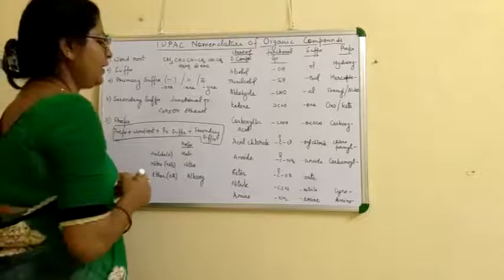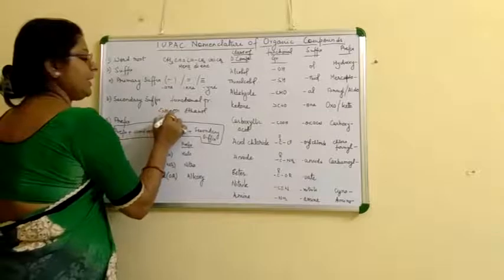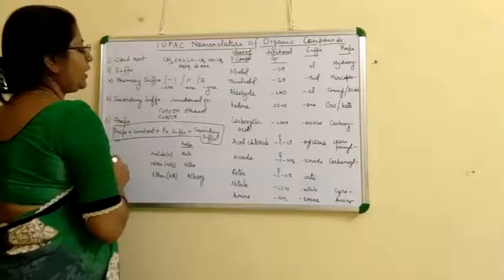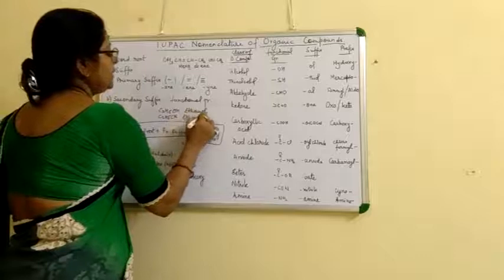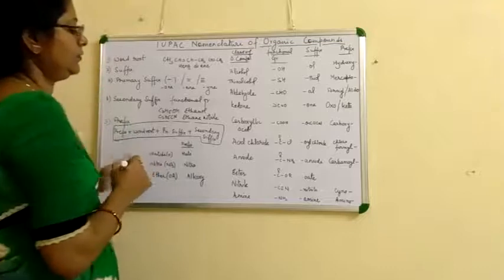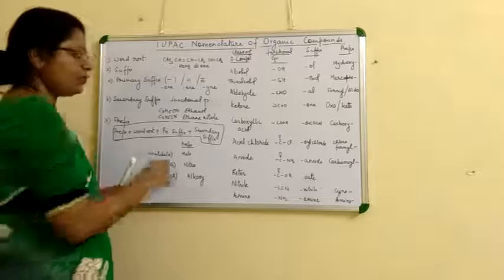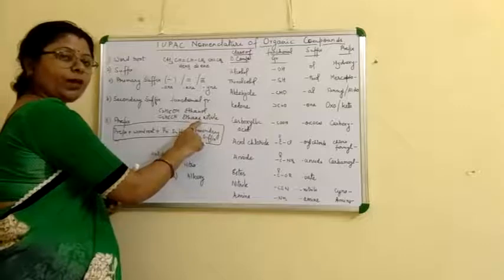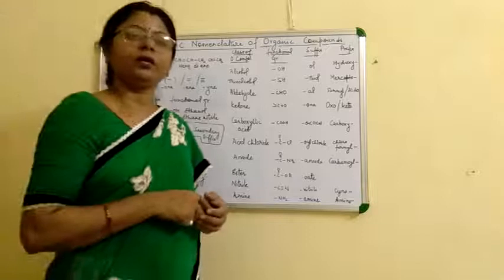But if it is C2H5CN, then we name it ethanenitrile, because here n is a consonant, so we will not remove this e. It will remain in the name. Like this we give the name in nomenclature.